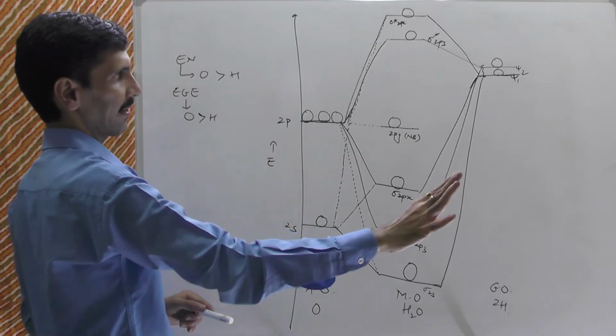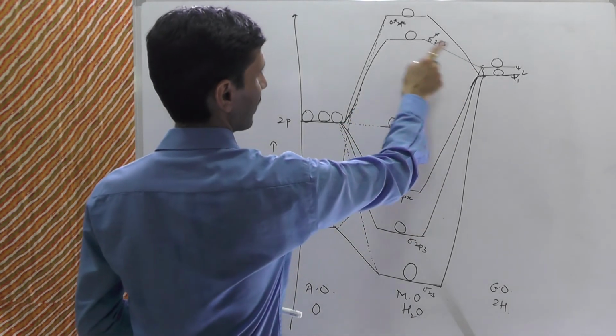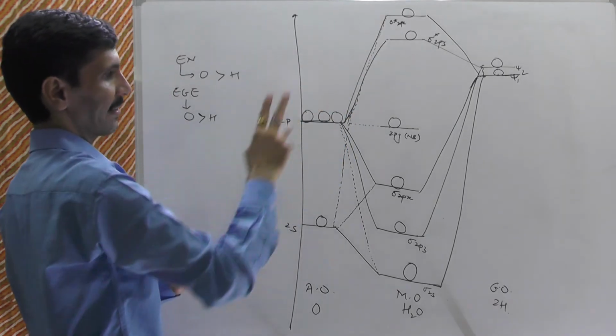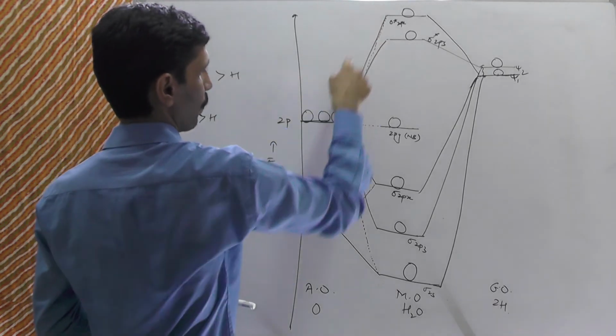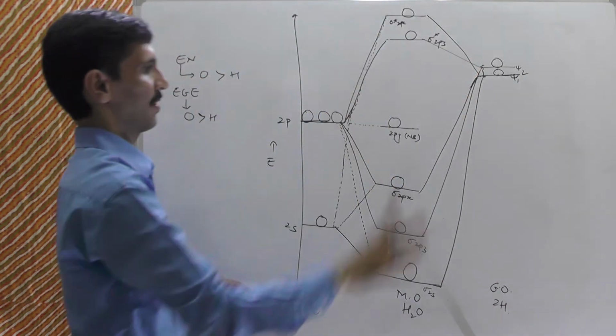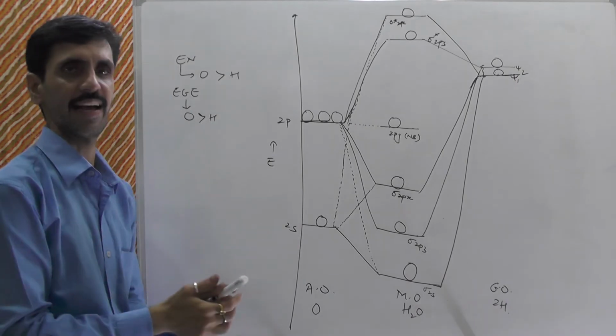Sigma star 2pz, once again it's very clear, it is going to be connected with psi 2 and it is connected with 2pz. Sigma star 2px, it has to be connected with what? 3 of them, 2px, 2s and psi 1. Okay, this is what the entire connection is.